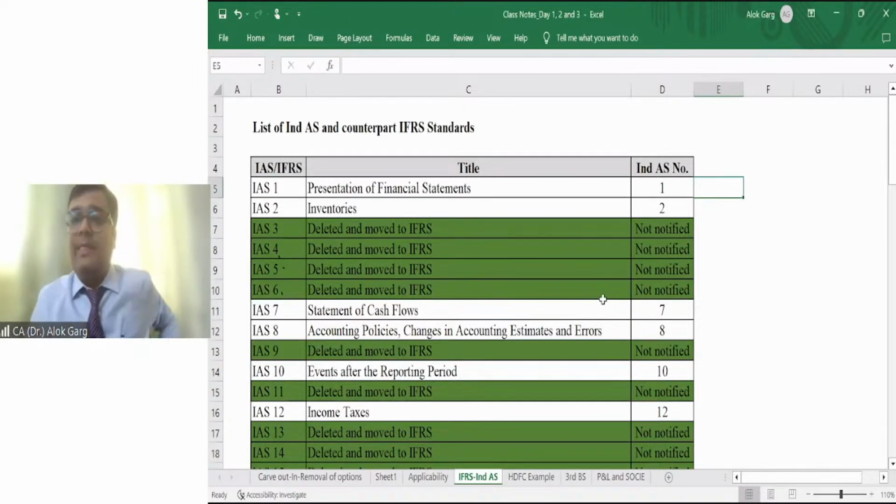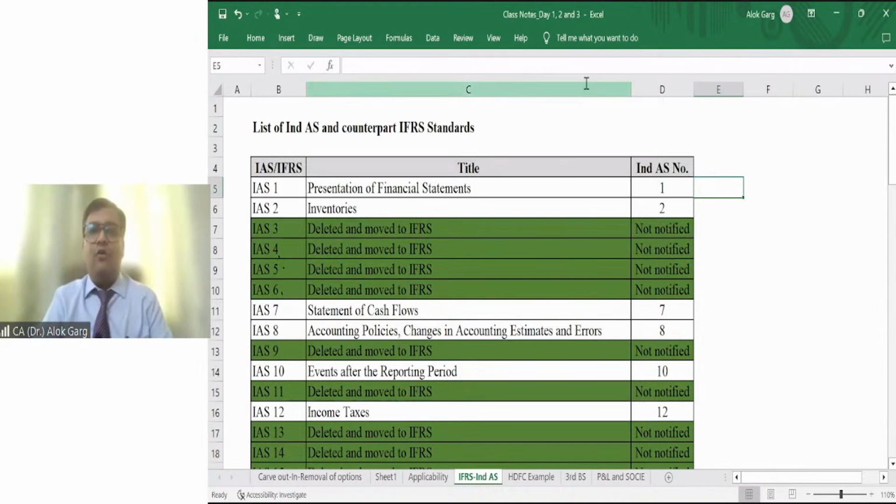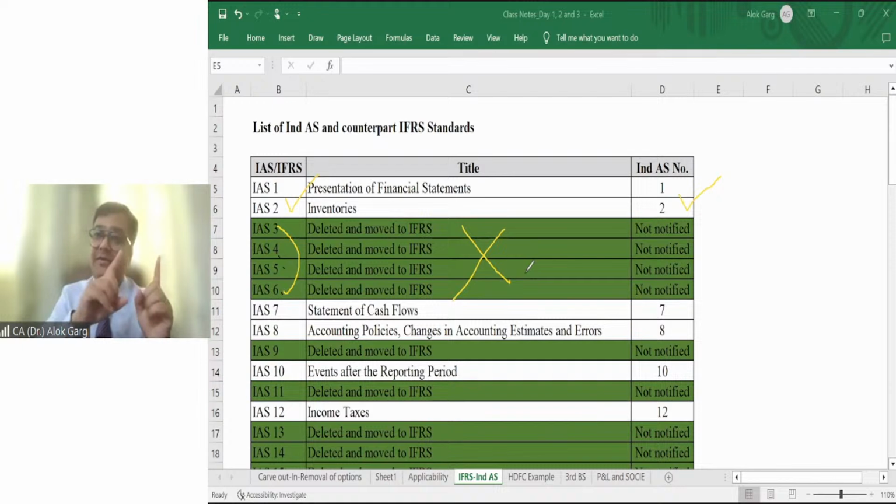And you can see that for all the IAS series of standards, we have started with Ind AS. For example, IAS 1 is there, IAS 2 is there, and we have also drafted Ind AS 1, Ind AS 2. IAS 3, 4, 5, 6 is not there. Where have these standards gone? They have been replaced by the IFRS series of standards by the IASB after 2001. So friends, we have not notified Ind AS 3, 4, 5, 6.